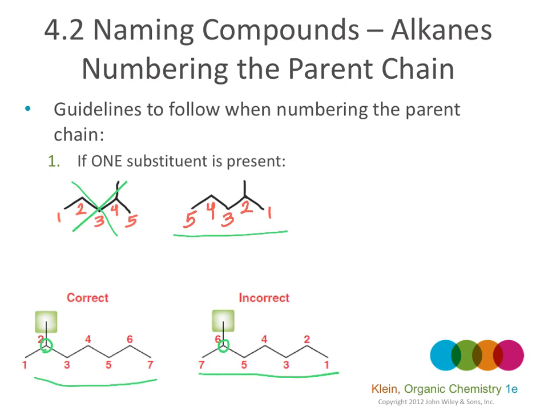Again, when there is only one substituent, we should number in a direction that gives the substituent the lowest possible number. And 2 is smaller than 6. So this is wrong and this is right.